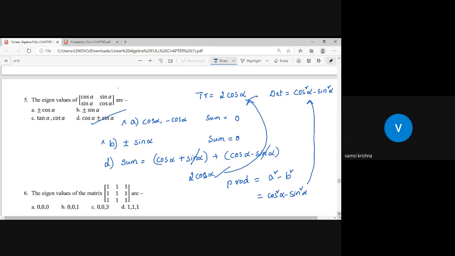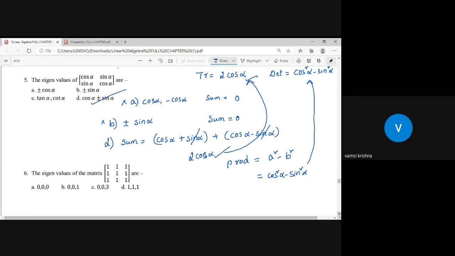Okay, my dear students. And the next question is like this. The eigenvalues of the matrix 1, 1, 1, 1, 1, 1, all are ones. Any answer? Can I expect the answer from you to this question? Anybody?